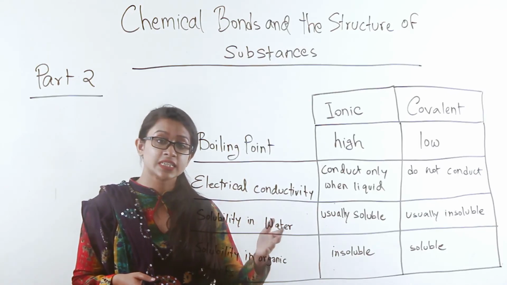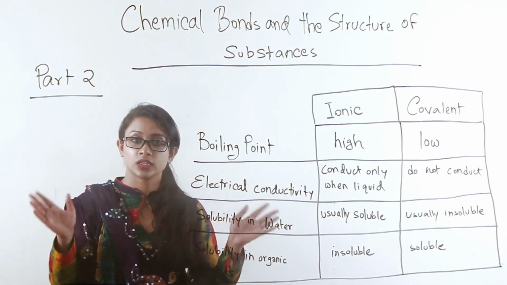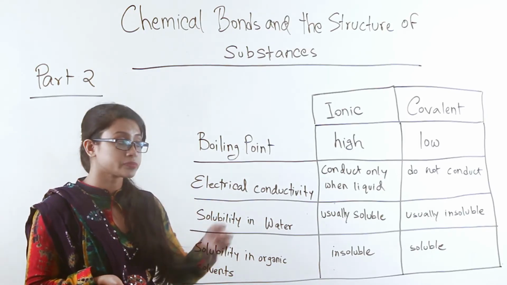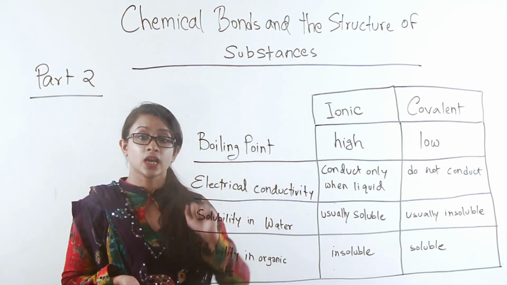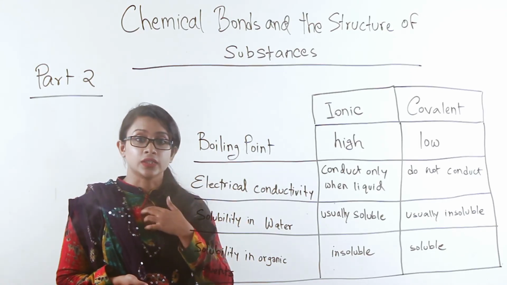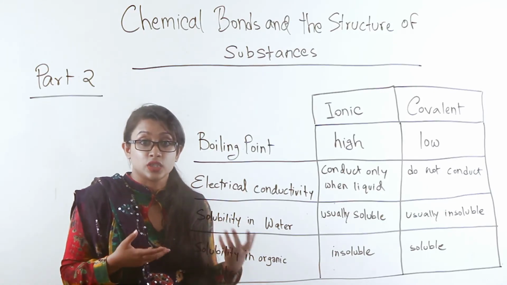Electrical conductivity is none in case of covalent. Either macromolecular or simple, it doesn't matter, they do not conduct electricity. But ionic substances conduct only when they are either molten or dissolved in a liquid.